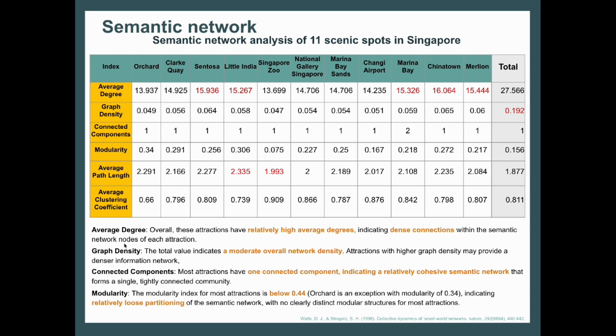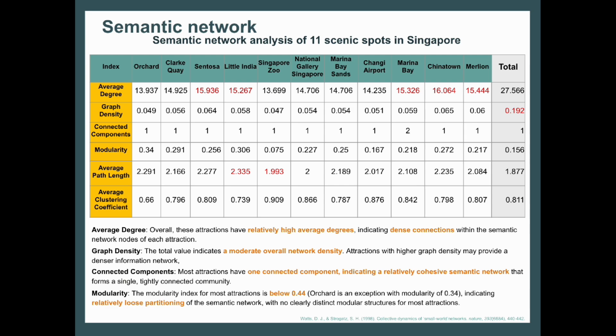With that, these are our results, and we can see that the average degree ranges from 13.699 to 16.064, with Chinatown having the highest average degree and Singapore Zoo having the lowest of 13.699. Overall, we can see that the attractions have relatively high average degrees, indicating dense connections within the semantic network nodes of each attraction. Notably, popular attractions like Chinatown and Malayan are more likely to have discussions focused on specific topics, helping potential visitors access detailed information and travel advice for these locations.